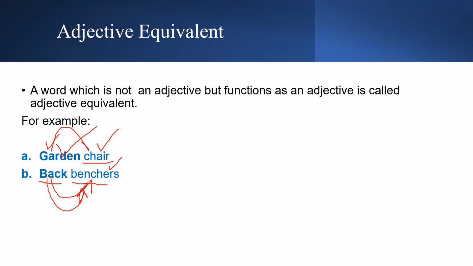You can see that they are describing nouns, but they don't have positive, comparative or superlative degrees. So an adjective equivalent is a word that acts or behaves like an adjective, but it is not an adjective in its true sense, and it does not have degrees of comparison.